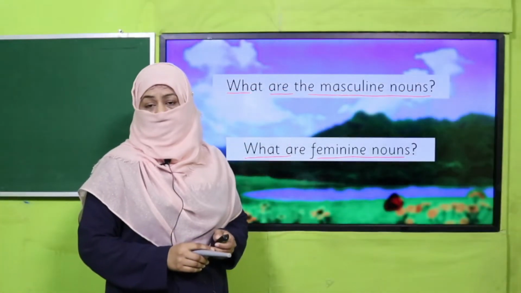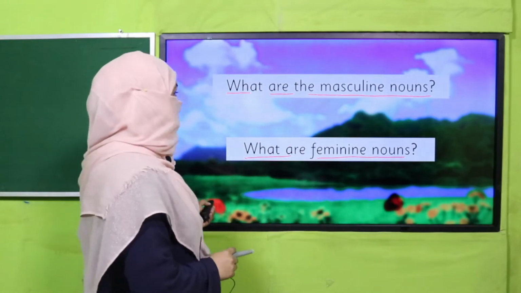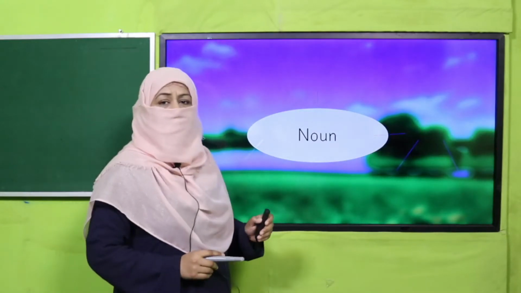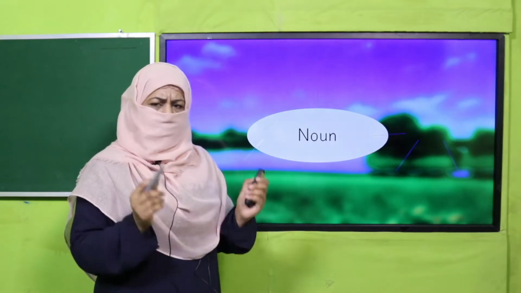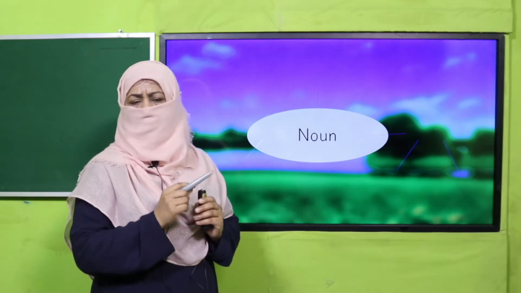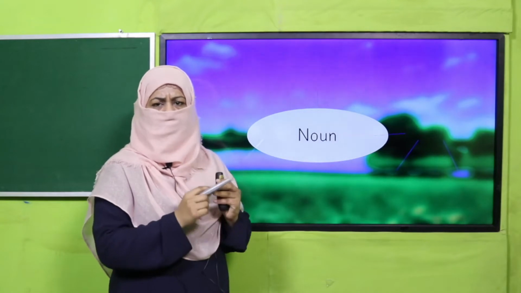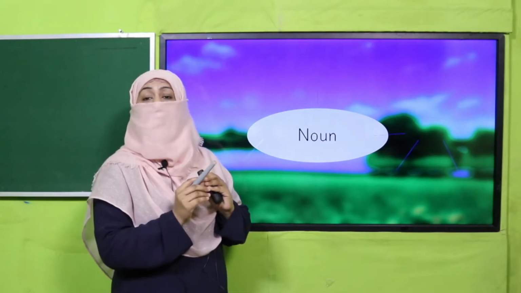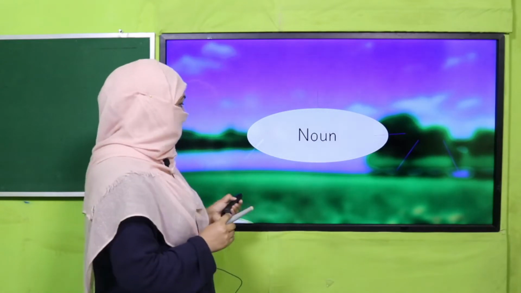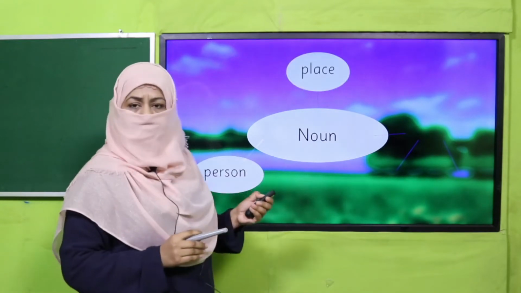Yes, my dear children, I hope you have answered correctly. We have learnt about noun. What is the definition of noun? Everything around us has a name. Either we can hold it, touch it, feel it, or see it, that has a name, and that is called a noun. And we categorize noun as person, place, and thing.